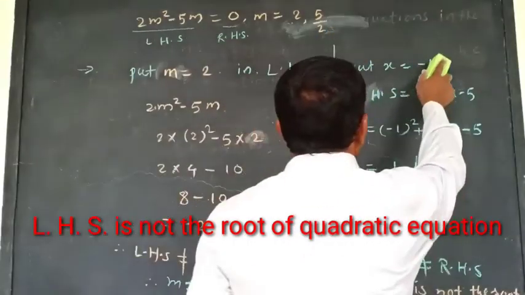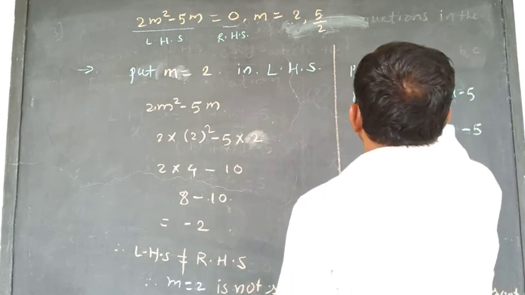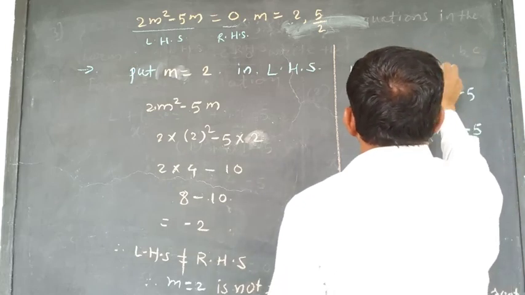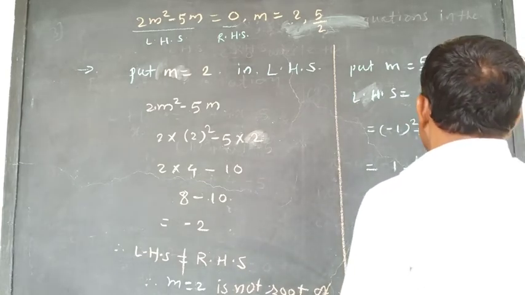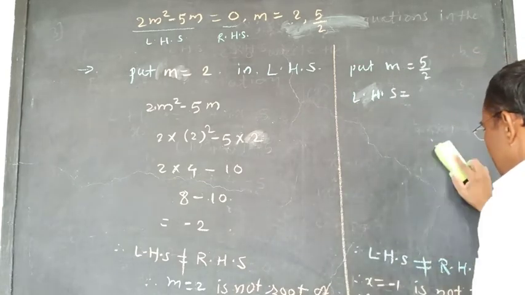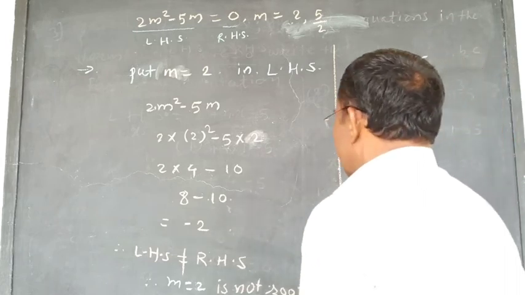Okay, we will write here. Put m is equal to 5 by 2 in LHS. Then I will write here LHS.